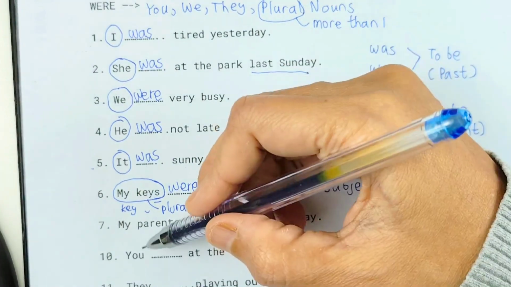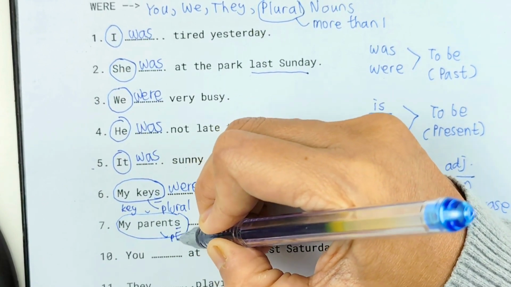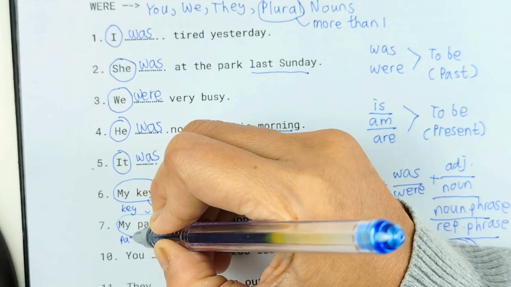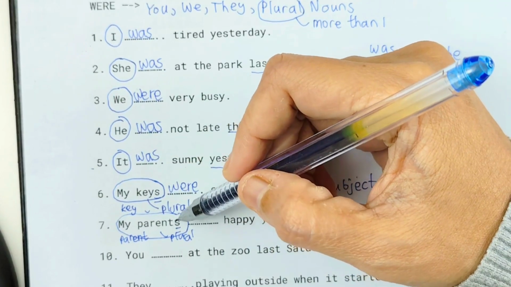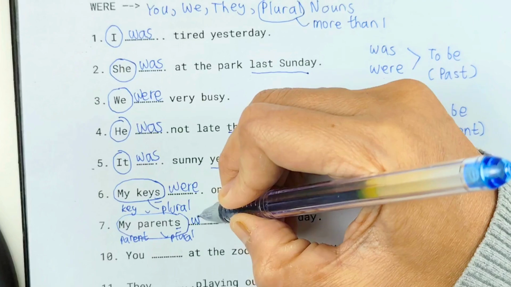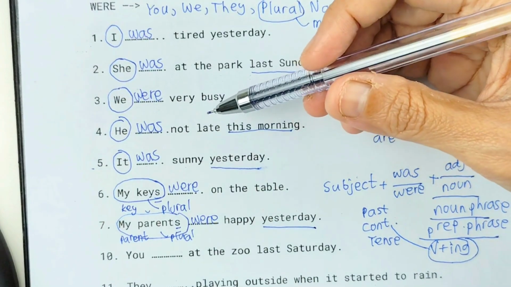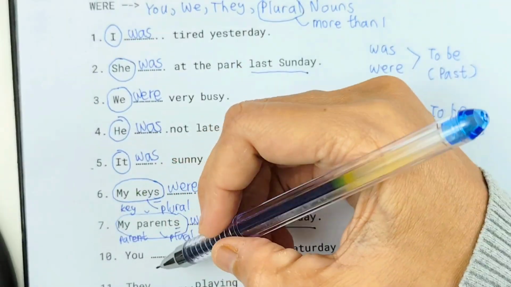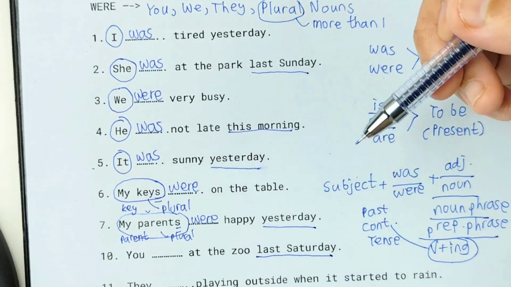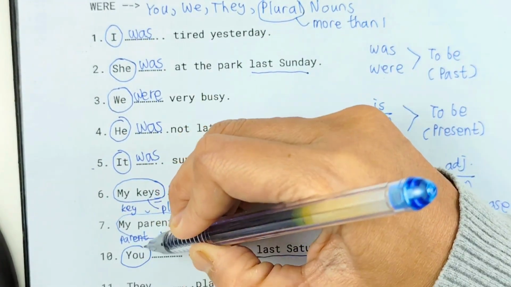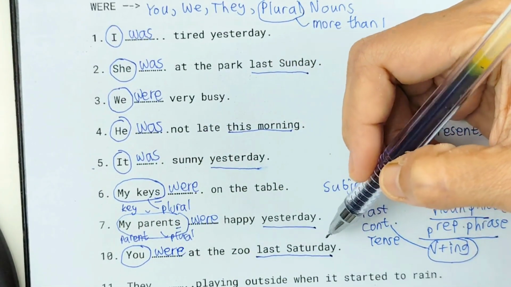Number 7. My parents with S. So it's plural again. Because the singular one, or if we want to write only one, parent. But this one is my parents, so plural. My parents were happy yesterday. Yesterday signifies this is in past. Number 10. You blank at the zoo last Saturday. Last Saturday signifies this one is in the past. So what is the subject? You. So we answer you were at the zoo last Saturday.